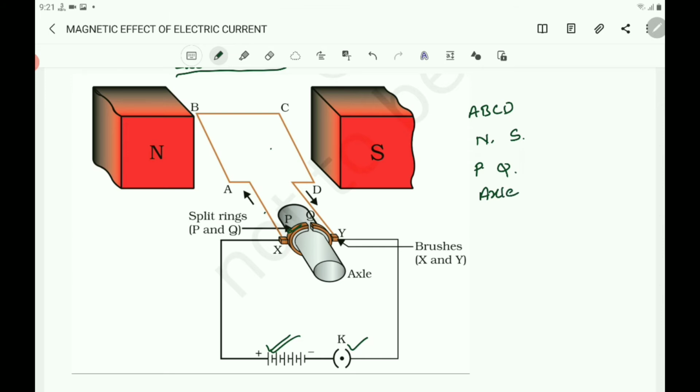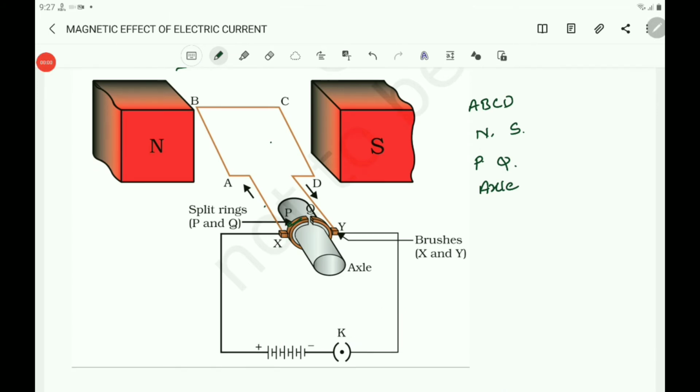The split rings are also connected with the brushes, and the brushes are connected to the battery and key. Current flows through the brushes, split rings, and to the rectangular coil ABCD. This is the construction of the electric motor.